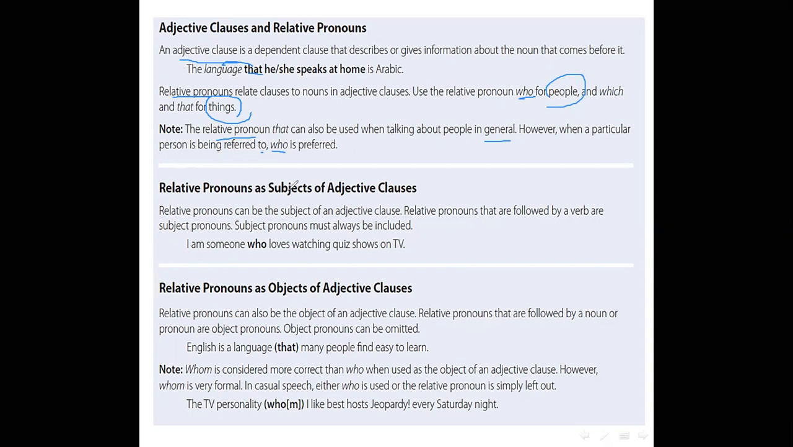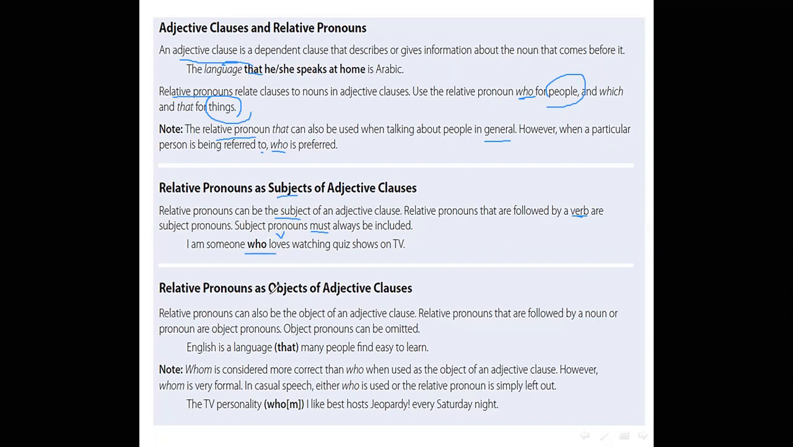Relative pronouns as subject of an adjective clause. A relative pronoun can be the subject of an adjective clause. Relative pronouns that are followed by a verb are subject pronouns. Subject pronouns must always be included. We can't omit them. For example, I'm someone who loves watching quiz shows on TV. Who here is a relative pronoun as a subject because it's followed by a verb. So we must use the relative pronoun who. We can't omit who.